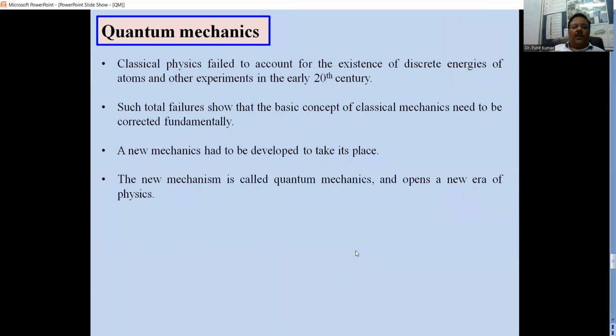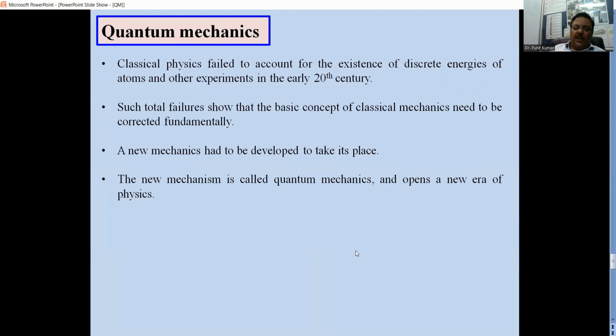So basically, quantum mechanics originated when classical physics failed to account for the existence of discrete energies of atoms in experiments, which came up in the early 20th century. The total failure of the classical concepts paved the need for a correct theory.